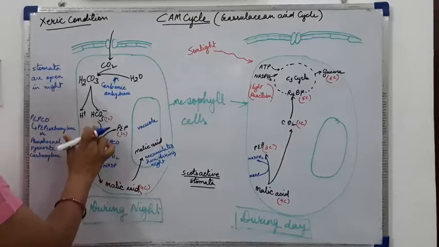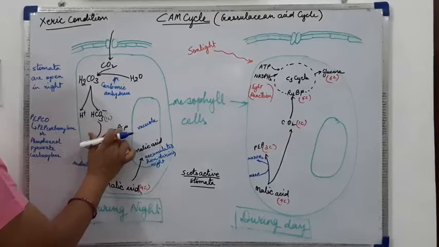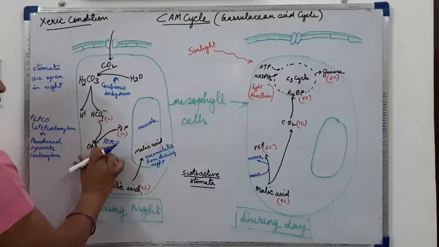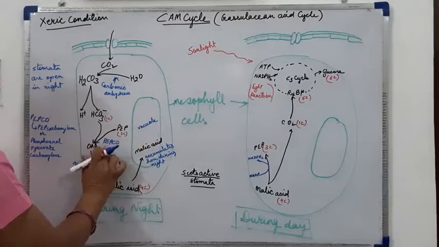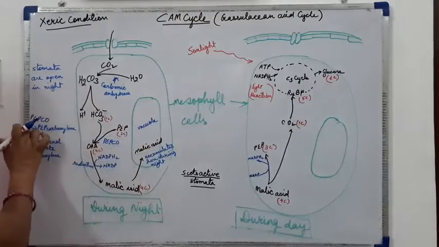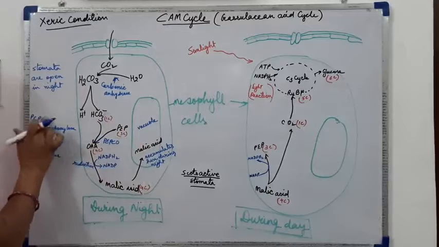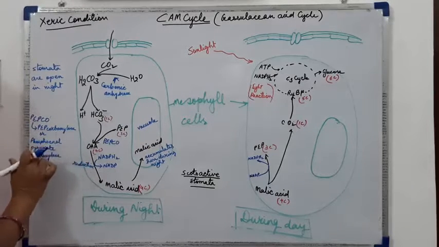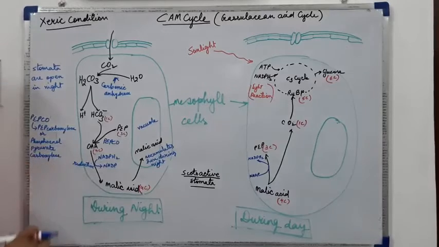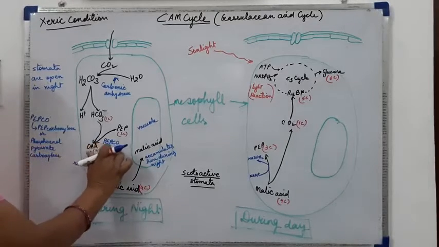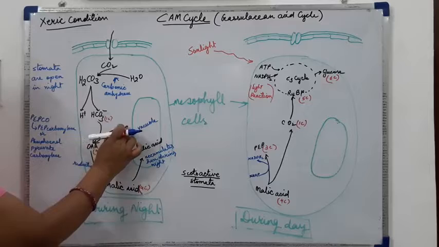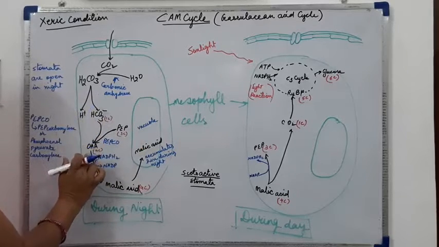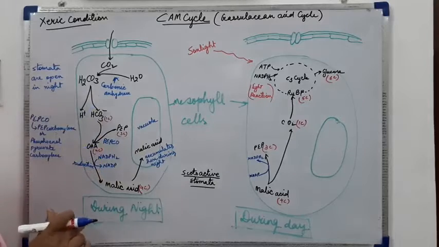Then these bicarbonate ions will combine with phosphoenol pyruvic acid in the presence of the enzyme PEPCO. The full form of PEPCO is PEP carboxylase, or phosphoenol pyruvate carboxylase. So in the presence of PEPCO, PEP will get converted into OAA, that is oxaloacetic acid.